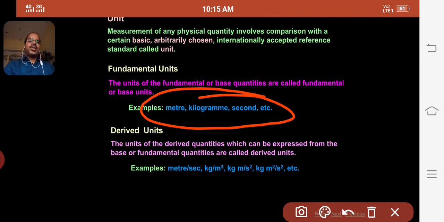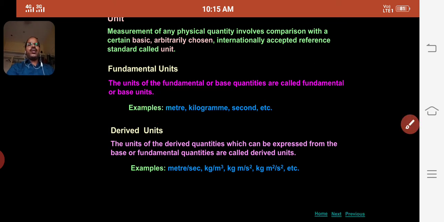In other branches of physics, there are some more fundamental units and quantities. Derived units are the units which can be represented in terms of the fundamental units.